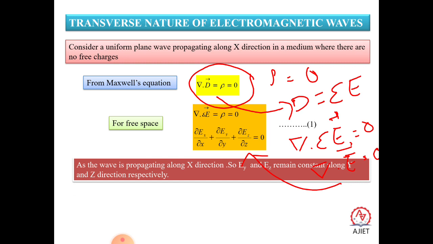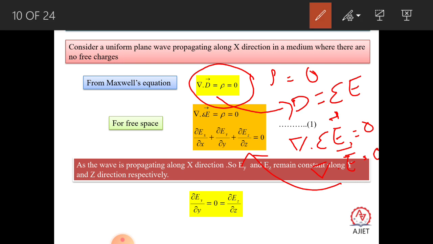I already told that when a plane wave propagates, there is no variation of the vector in the y and z directions, so the only variation occurs along the x direction. So ∂Ey/∂y and ∂Ez/∂z are equal to 0, since there is no variation of Ey and no variation of Ez.